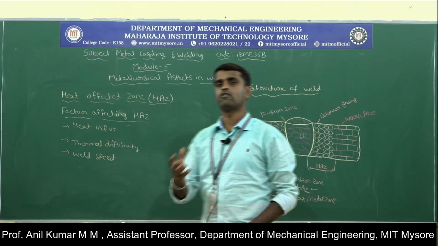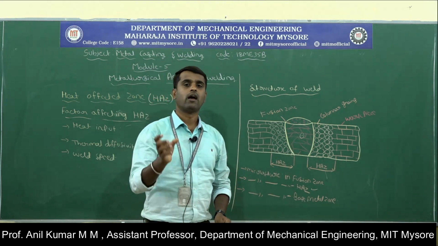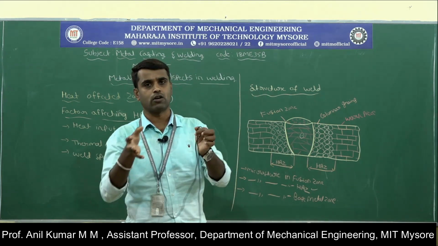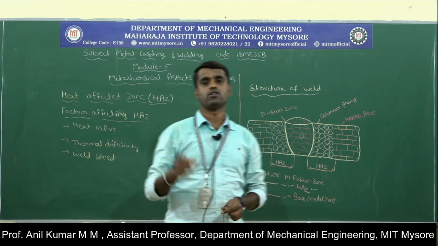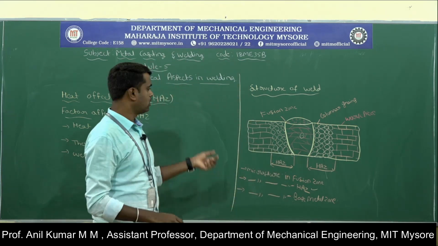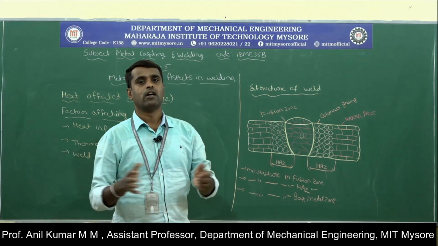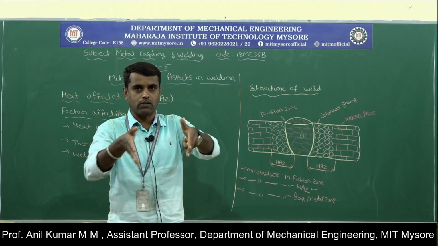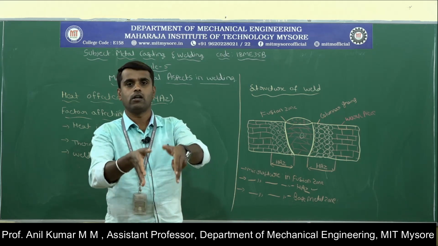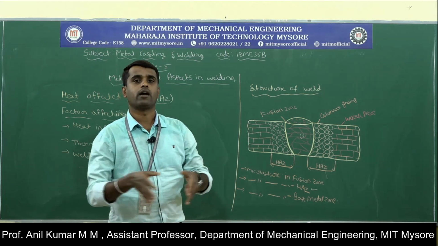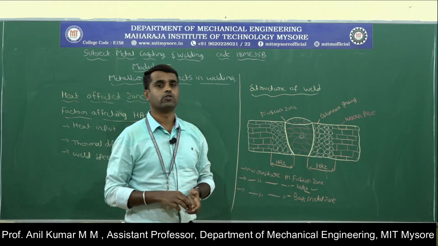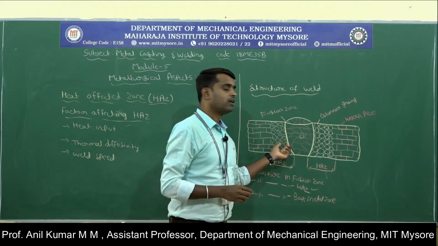Similarly, a few welding processes like laser beam welding and electron beam welding produce concentrated heat sources, and limited heat intensity that can be concentrated on a particular area. That decreases the heat affected zone, because the heat will be concentrated only in a particular spot, so the heat input can be controlled and the heat affected zone will decrease.